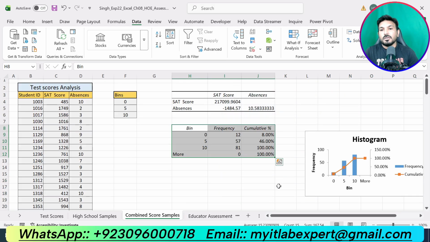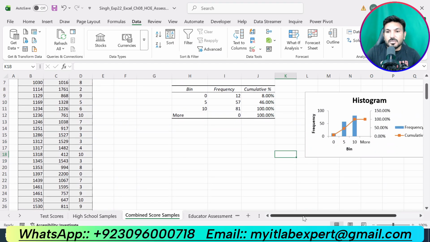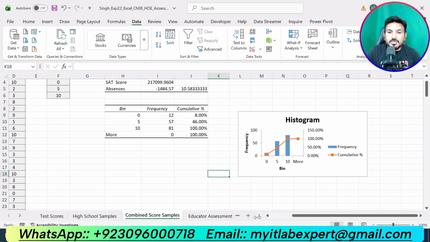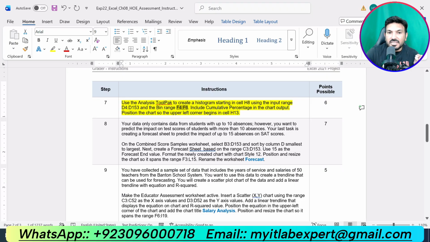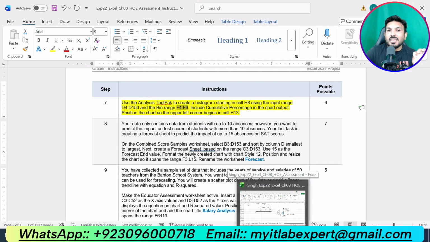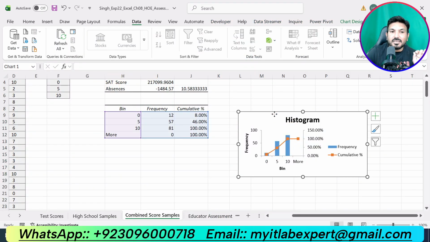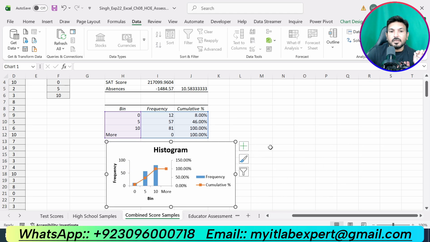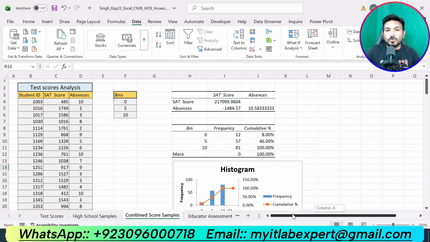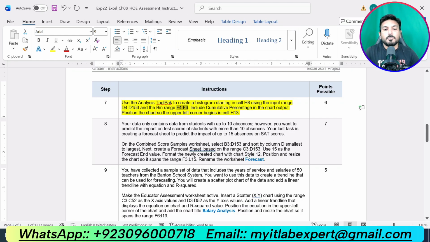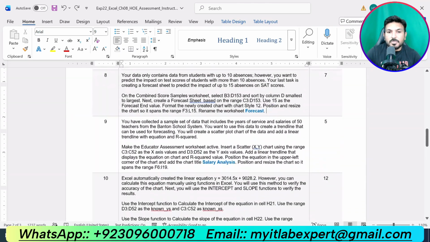Here. So we have created a histogram. Based on the information given here, we were supposed to use D4 up to D153 as input range, then F4 up to F6 as the bin range, and then we were supposed to include the cumulative percentage and chart output. And we are supposed to make sure that this begins in H13 here. So that is all about step number 7. So we have completed 7 steps.